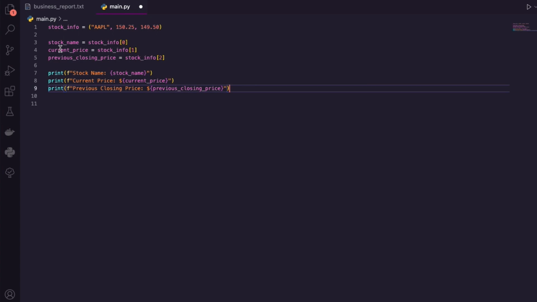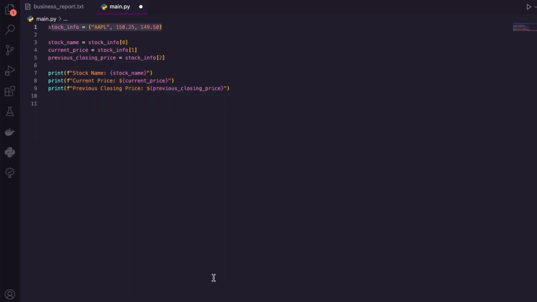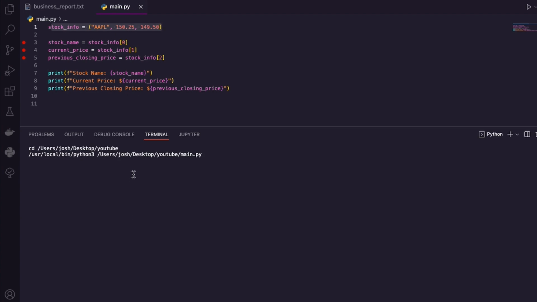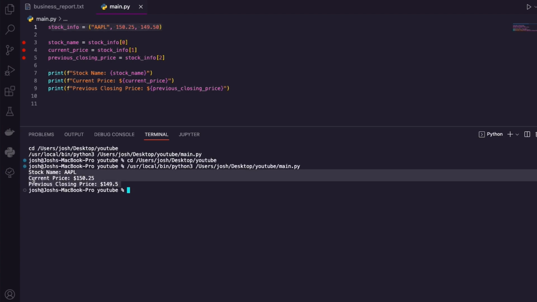Let's check it out. All right, so here you can see I have a tuple of stock info. And I picked Apple. I don't actually own Apple, but it's a popular stock, right? So remember, unpacking is taking each element out of an iterable and assigning it to a variable in one line of code. Traditionally, this is how we do this. I have my tuple, and then I create 3 variables, and I assign those values. I can use those out here, right? If you run your code, it's going to work exactly how you'd expect. There you go, stock name Apple, current price, previous closing price. But these 3 lines, we don't need those, right? That's taking up too much space.